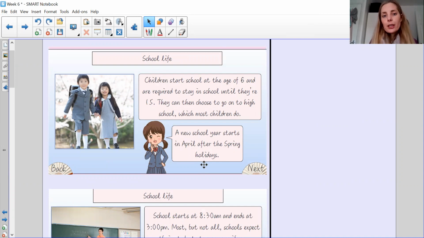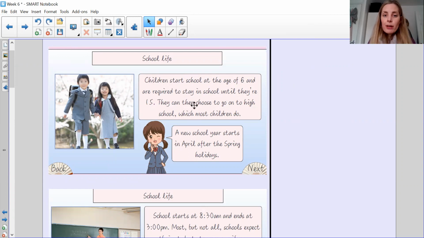So now pause the video and have a think about what is different in the UK. So when do you start school? Is it the same age? Okay. When do you go to secondary school? At what age do you go to secondary school? And when do we start school? Okay, and you can then put the bullet points here for Japan.